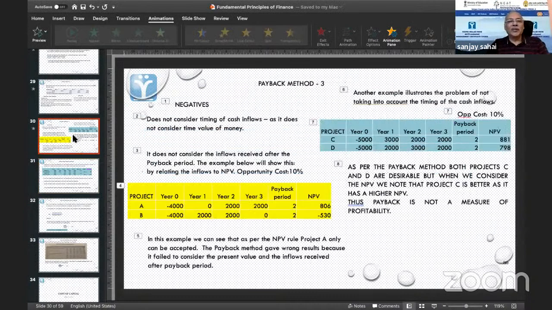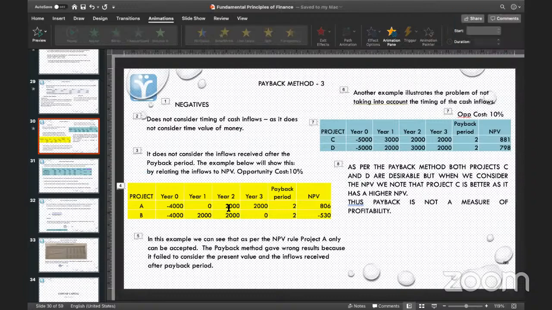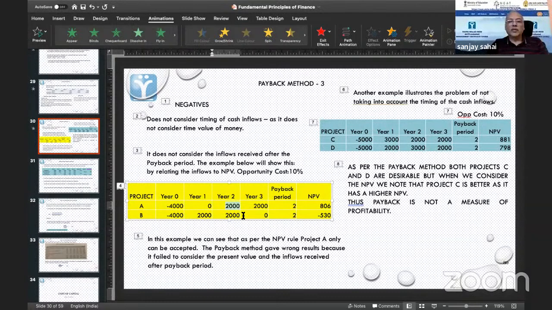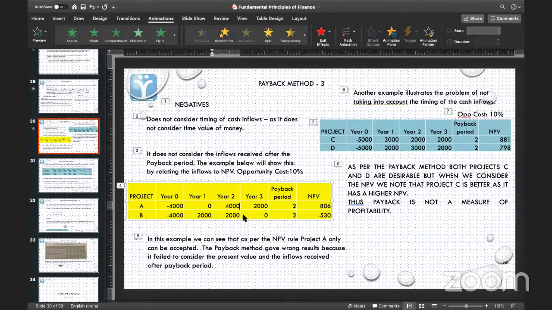So what we can do is go here, and here for the payback period, we can write 3 years, sir. In that way, the difference can be understood, sir. What we can do is, if we write 4,000 here. Okay, sir. So the payback period will be the same.